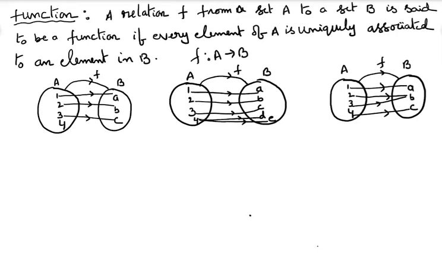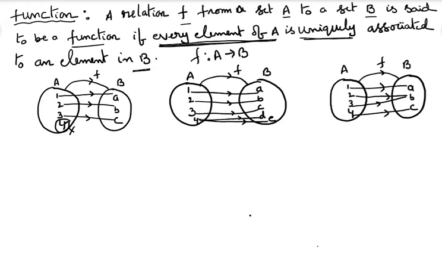I hope everyone knows the definition of a function. A relation f from a set capital A to a set capital B is said to be a function if every element of capital A is uniquely associated to an element in the set capital B. That is the definition of a function. For the element 4 there is no association. That is the reason it is not a function.